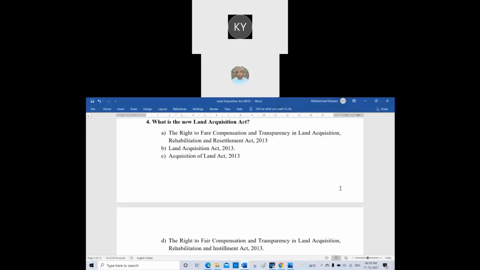Let me see D. Right to Fair Compensation is right, but Installment Act, D is wrong. Settlement, not installment, is there. In option D, installment is a wrong word, sir.